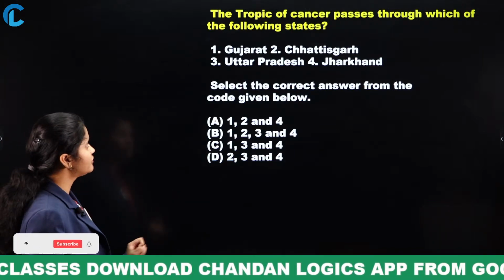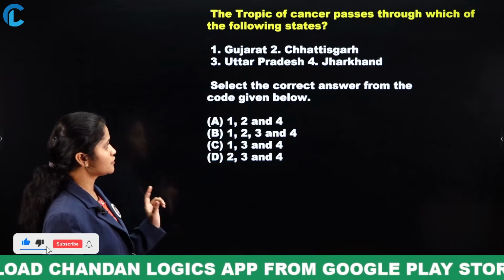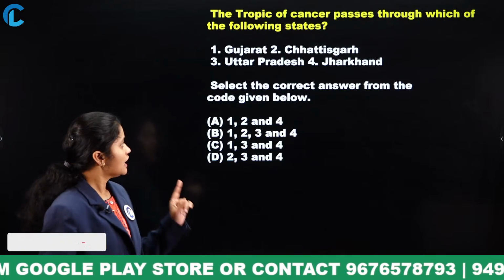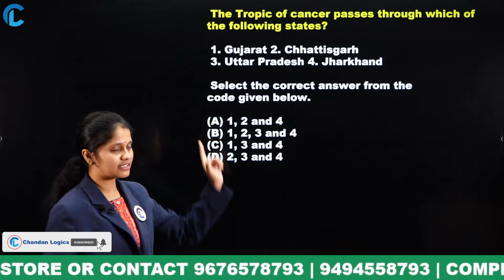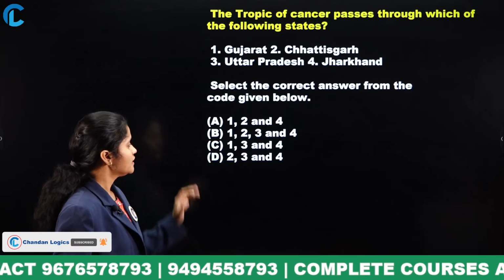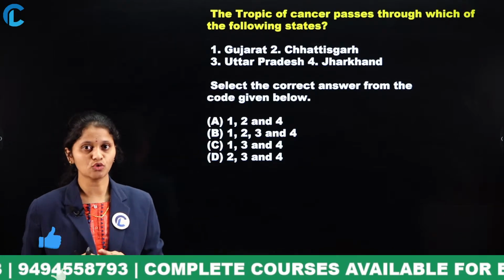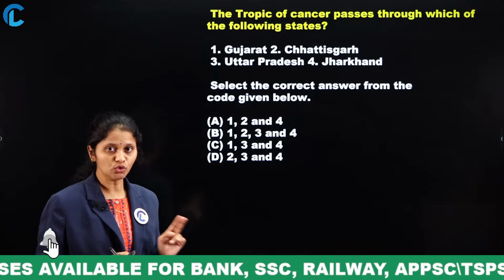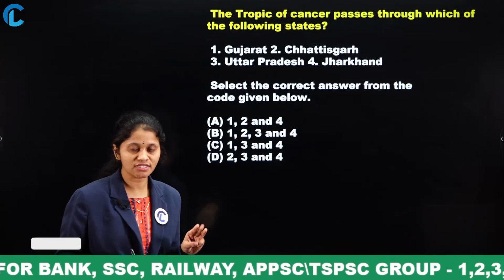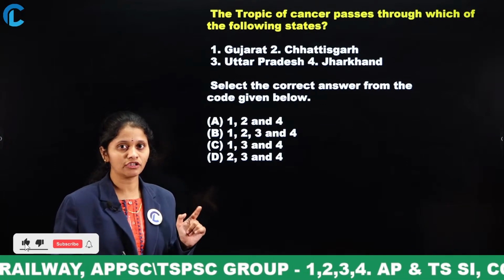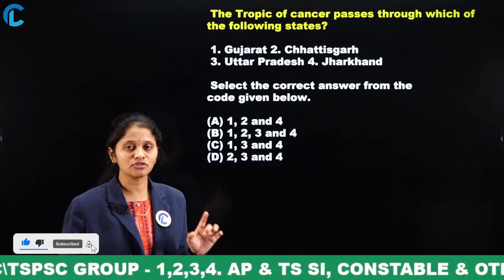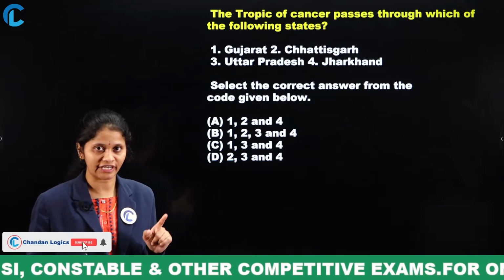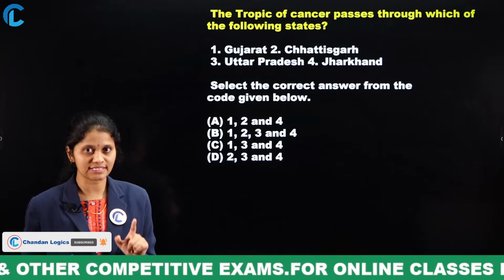Now let me begin with the first question related to the Tropic of Cancer. The question is: Tropic of Cancer passes through which of the following states? Gujarat, Chhattisgarh, Uttar Pradesh or Jharkhand. Select the correct answer from the code given below. Your options were 1, 2 and 4; 1, 2, 3 and 4; 1, 3 and 4; 2, 3 and 4. Try to follow the elimination technique so that you can answer within a fraction of a second.